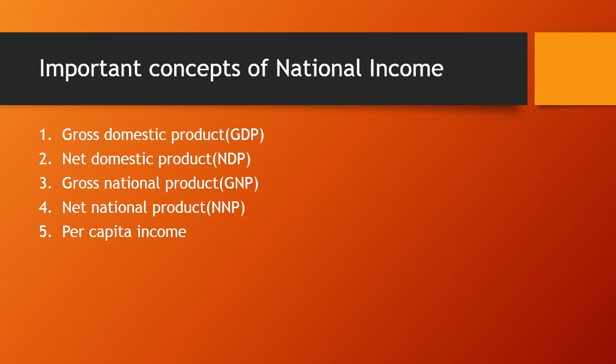Some important facts about per capita income. Per capita income decreases if the growth rate of population is higher than the growth rate of national income. Per capita income does not change with a change in the distribution of national income. The per capita income is an average measurement. Per capita income is not a true criterion if inequality of income in a country increases. The true criterion of a country's progress is not the national income, but the per capita income, that is the amount which an individual gets.